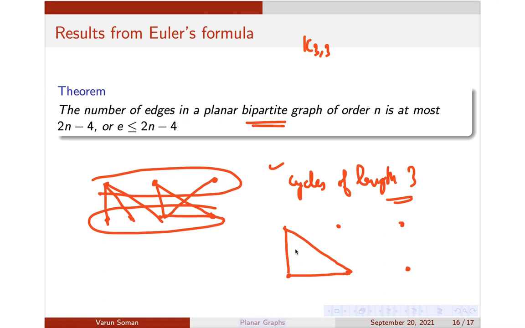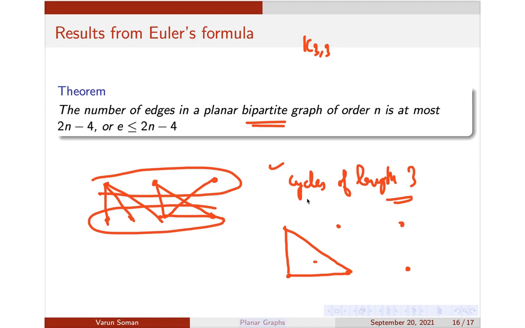That means you will not have regions of degree 3 there. In a bipartite graph, a region cannot be bounded by just 3 edges. Regions cannot be bounded by 1 or 2 edges either, because there are no loops and no parallel edges in a bipartite graph.